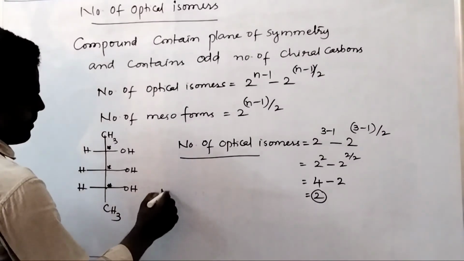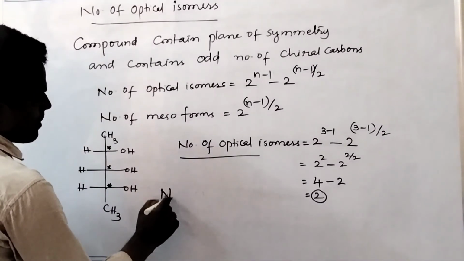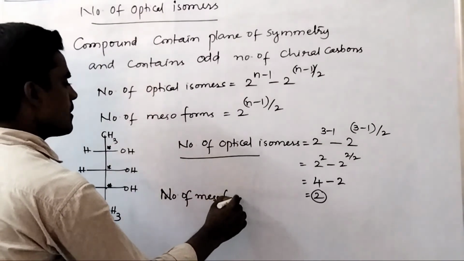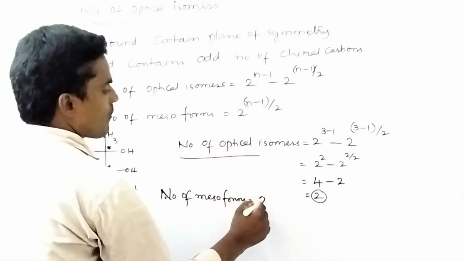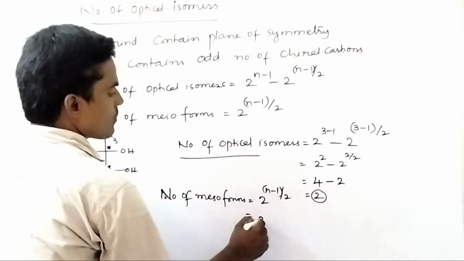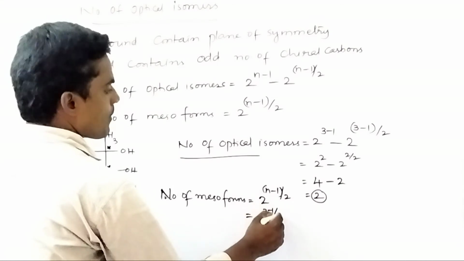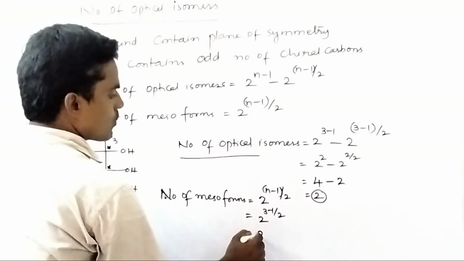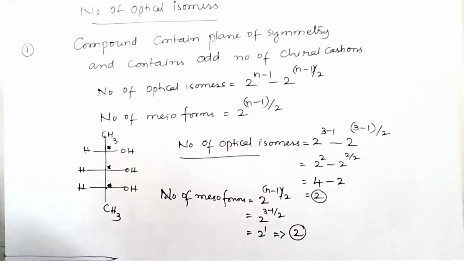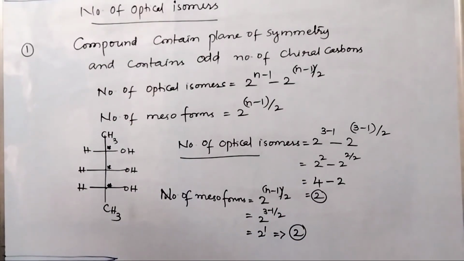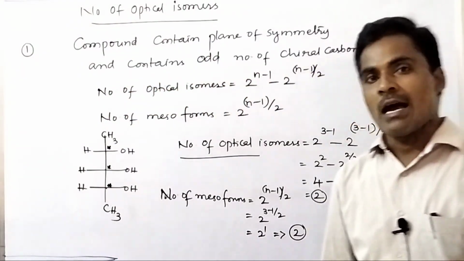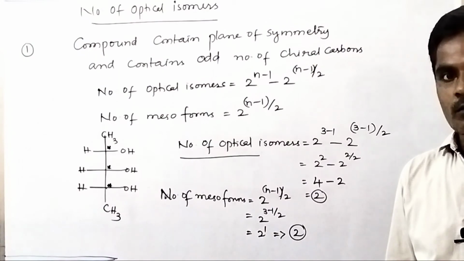And the number of mesoisomers or mesoforms equals what? 2 to the power of n minus 1 upon 2. So where n equals what? 3. 3 minus 1 upon 2, that equals what? 2 to the power of 1, that will be 2. So there are 2 mesoforms possible. So this is the simple trick to find the number of optical isomers and mesoforms.